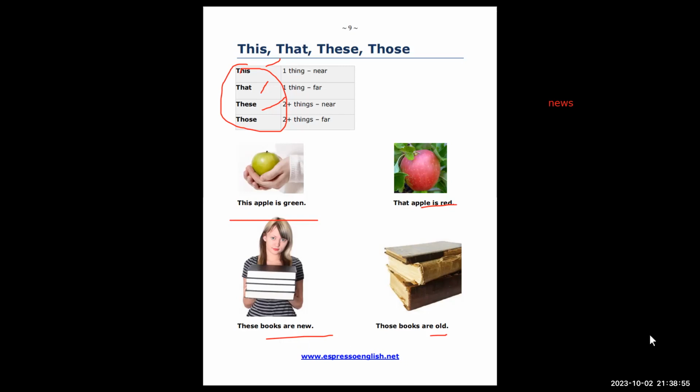Okay, one more time, what's your question? New with S is a noun, like TV news, like things on a newspaper. It's not an adjective, it's a noun. So new, old, green, red are all adjectives, okay?